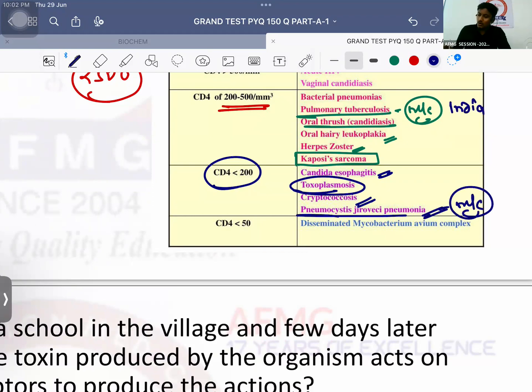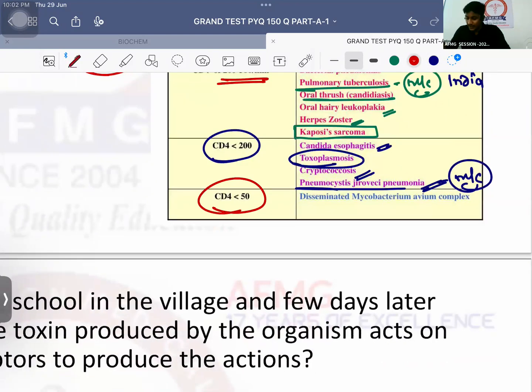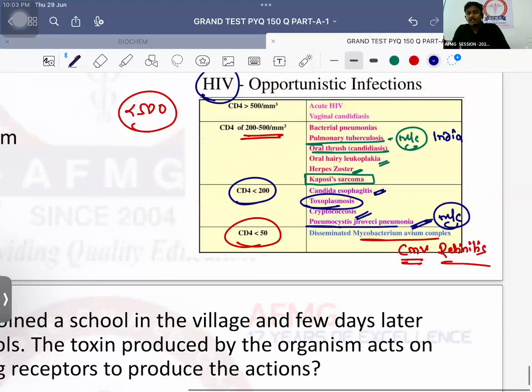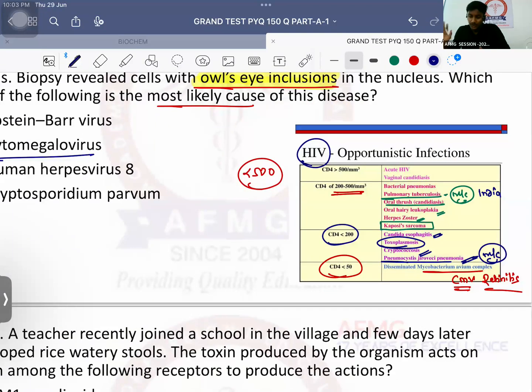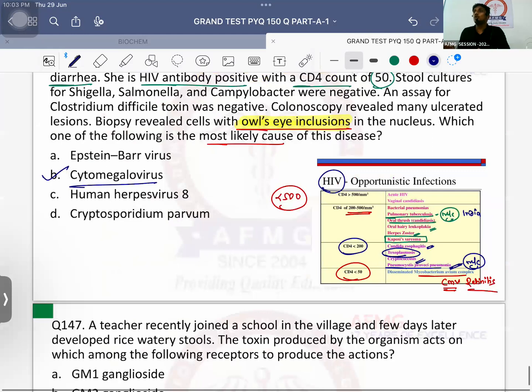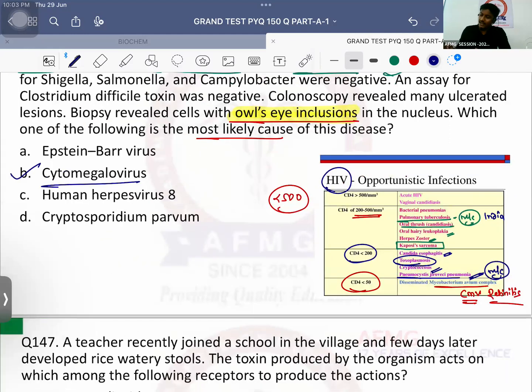opportunistic infection worldwide. CD4 count below 50, it was known to cause disseminated Mycobacterium avium complex along with CMV, that is cytomegalovirus. Either it will cause diarrhea or it usually causes retinitis in the patient at a CD4 count less than 50. ART, antiretroviral therapy for HIV positive patients, should be initiated at what CD4 count? There is no CD4 cutoff for starting the antiretroviral therapy.